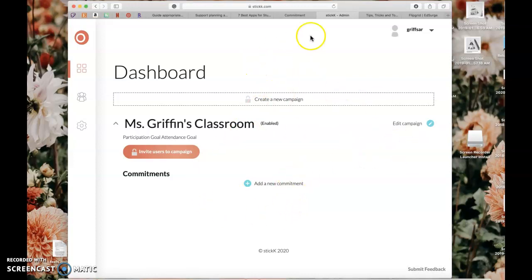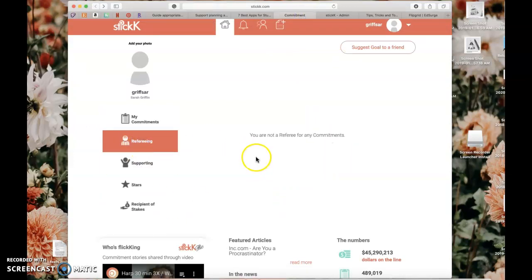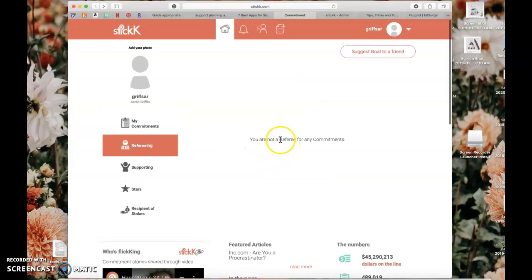And when they access that campaign, they can include a referee in their commitments and goals that they set themselves. A referee could be me, possibly their parents, or if this was more of a group task and the group decided goals, then other students can be involved in goal setting.